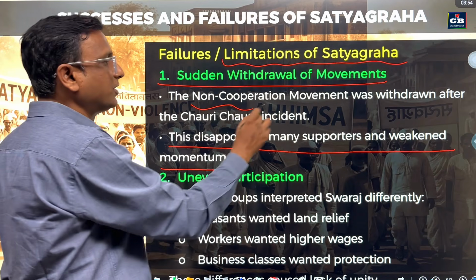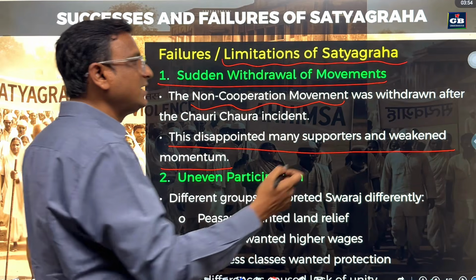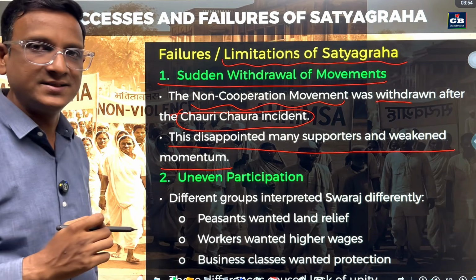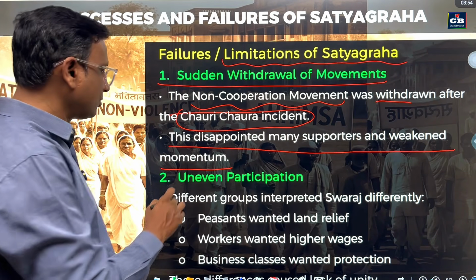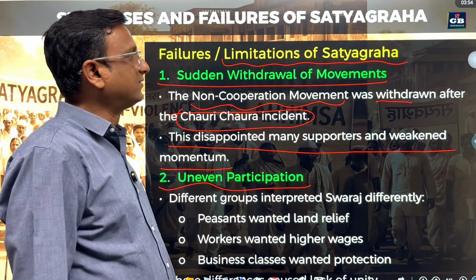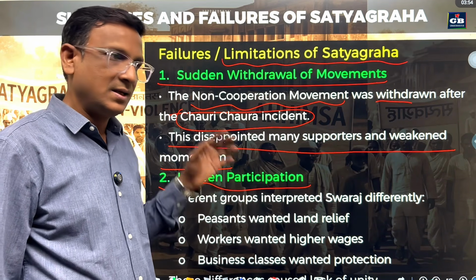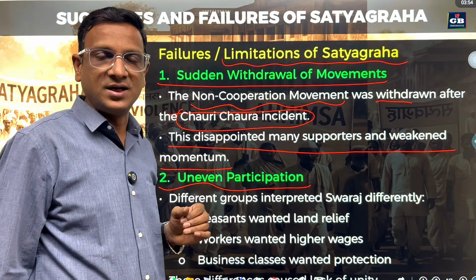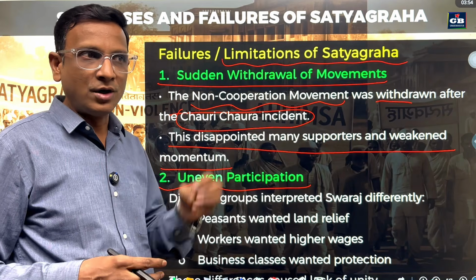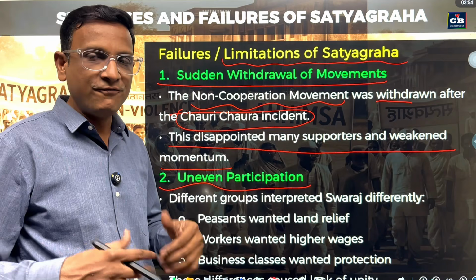For example, the non-cooperation movement, when it was at its peak and going on, suddenly it was withdrawn because of the Chauri Chaura incident, right? So next, uneven participation. What is the drawback of this Swaraj Satyagraha, uneven participation? People are asked to do Satyagraha for Swaraj, that is self-rule. But all the people do not know what self-rule is, what the benefit of self-rule is. They are looking for their personal benefit.